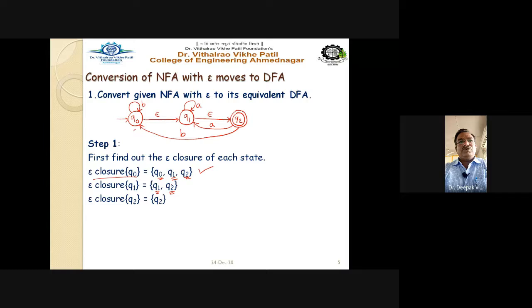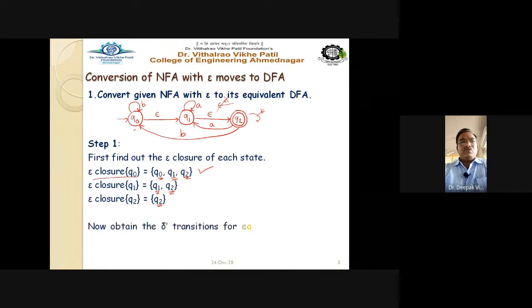Then the epsilon closure of Q2 is nothing but Q2, because see here, on Q2 there is no epsilon transition. But as per the rule we have to write down the state itself. The state itself comes in the epsilon closure, so there is absolutely no epsilon transition from Q2, but still we have to write the epsilon closure of Q2 is equal to Q2, because it contains the state itself, right? So this is the first step over here.